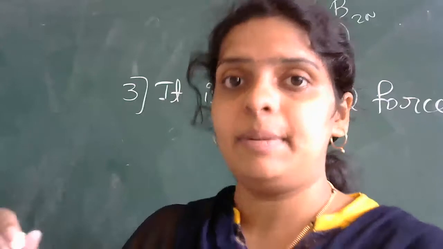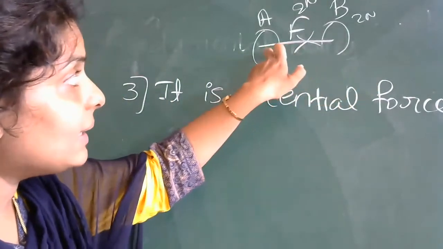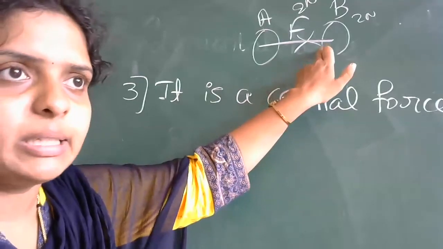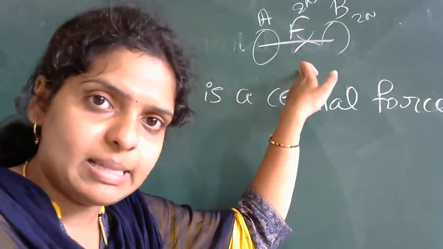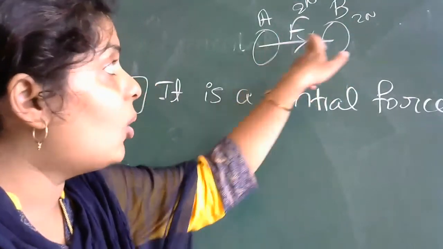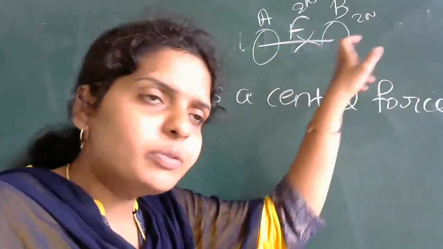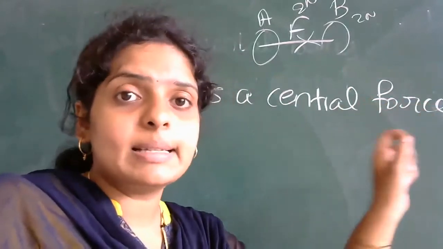Central force matlab here you can see two bodies are there. The force is acting along the center of the mass of the two bodies. मतलब जो भी force A body का B body पे, B body का A body पे exert हो रहा है, it is along the center of the body. Therefore, it is called as what? It is a central force.